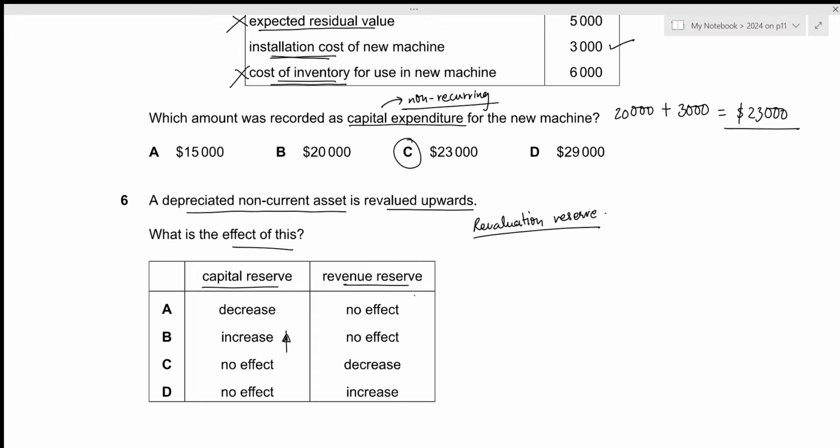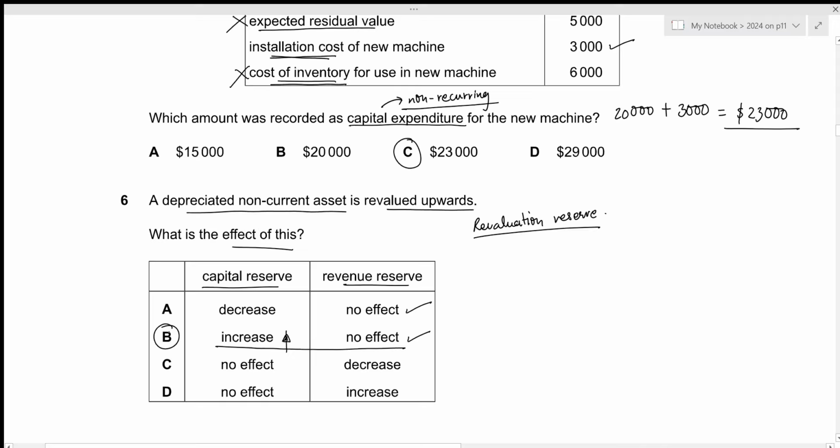And remember, the main revenue reserve is just going to be our retained earnings, which is the accumulation of profit. Since no records are to be made within our statement of profit or loss, there will be no impact within the profit for the year. And as a result, there will be no impact within our revenue reserve. So it's given by A and B. Overall, the correct answer is given by option B.